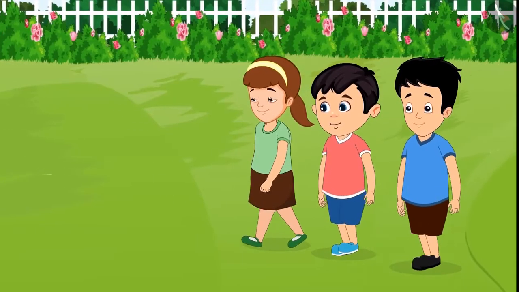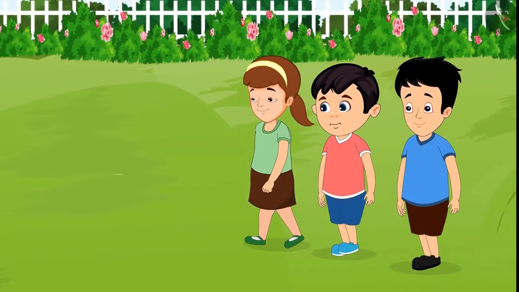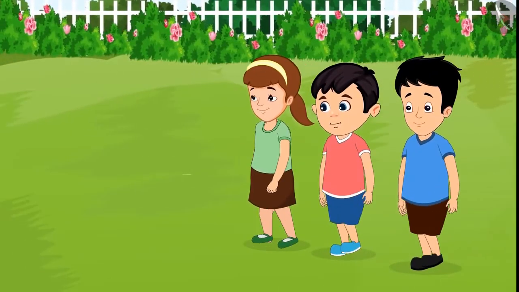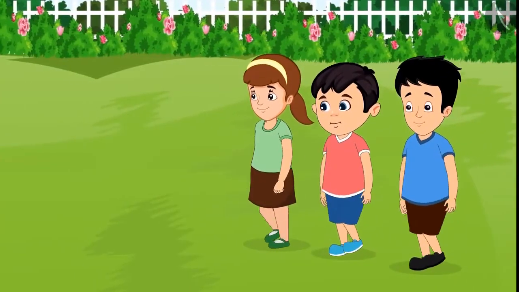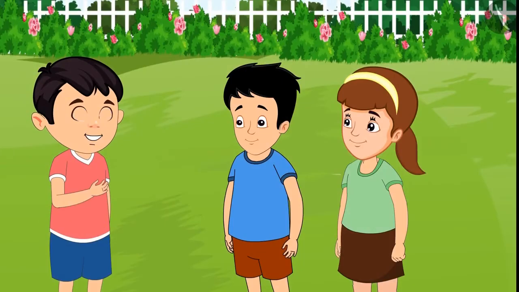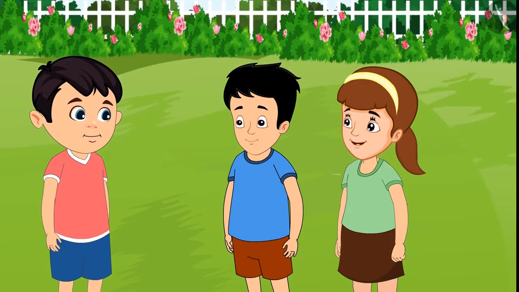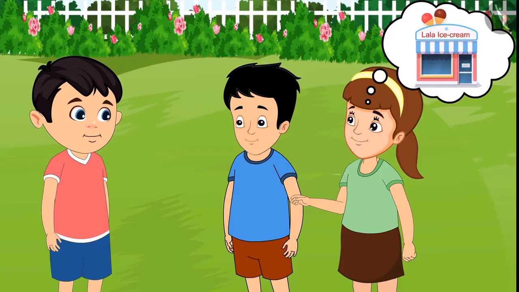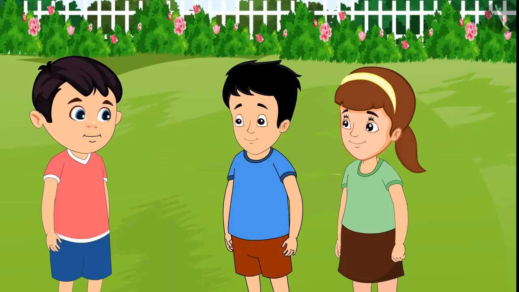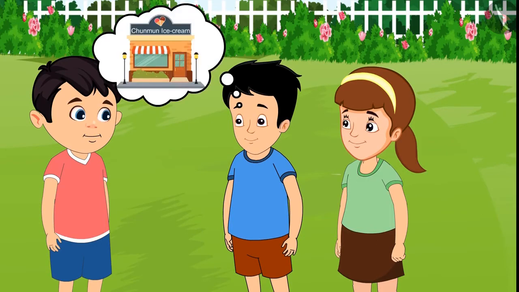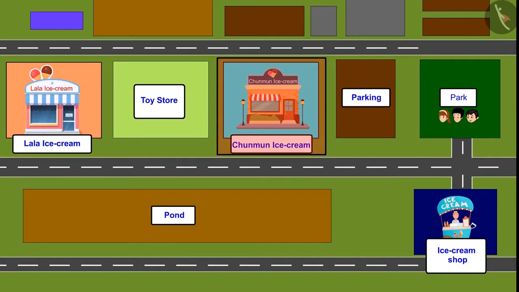One day, Chotu, Aarti and Sonu were returning from the park after playing. While returning, they wanted to have some ice cream. I am very tired, friends. Let us go and have some ice creams today. Come on, let's go to Lala Bhaiya's shop to eat ice cream. No, that shop is far away. Come on, let's go to Chinmun aunt's shop. It's nearby.